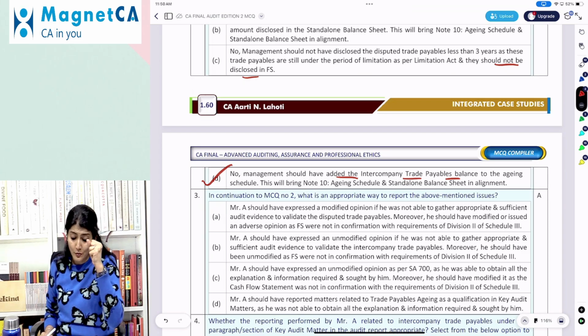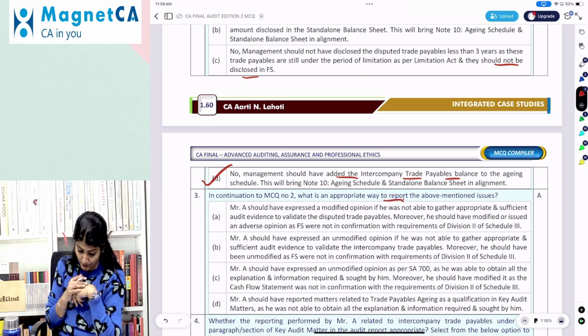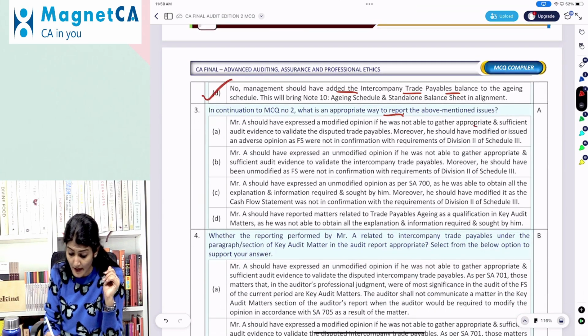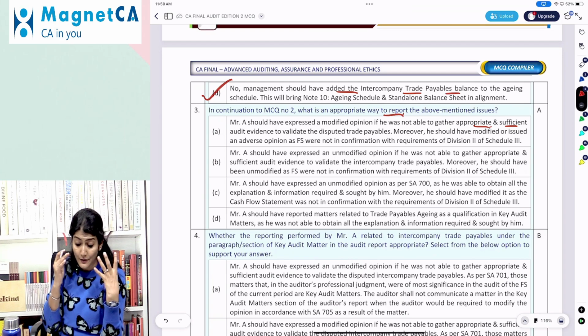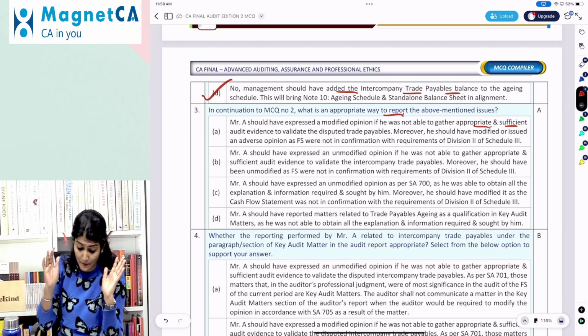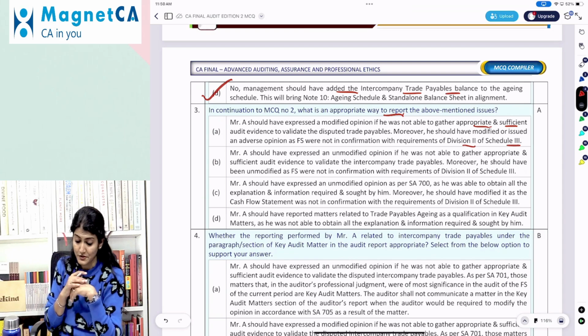In continuation to MCQ number 2, what is an appropriate way to report the above mentioned issues? A should have expressed a modified opinion as he was not able to gather appropriate sufficient evidence to validate the disputed trade payable. He should have modified or issued an adverse opinion as the financial statements were not in conformity with Division 2 of Schedule 3.